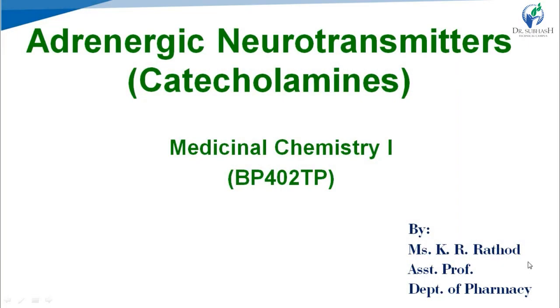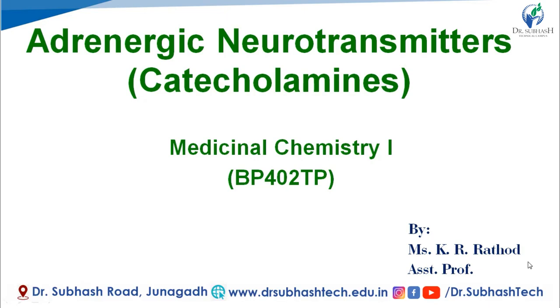Hello students, after completing the parasympathetic system, we are going to start the sympathetic system. As we have discussed earlier, the autonomic nervous system (ANS) is classified into two main systems, which are parasympathetic and sympathetic. Drugs acting on the parasympathetic system are parasympathomimetic and parasympatholytic, while drugs acting on the sympathetic system are sympathomimetic and sympatholytic. So we have seen the parasympathomimetic and parasympatholytic classes. Now we are going to see sympathomimetic and sympatholytic drugs.